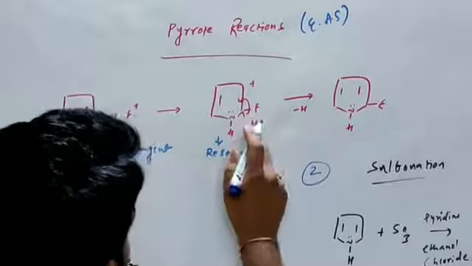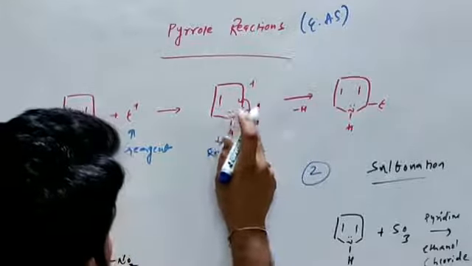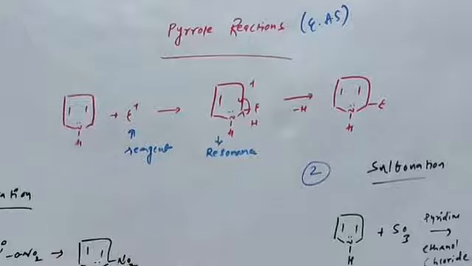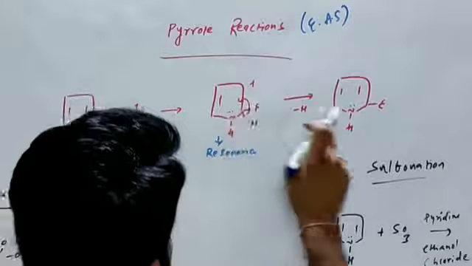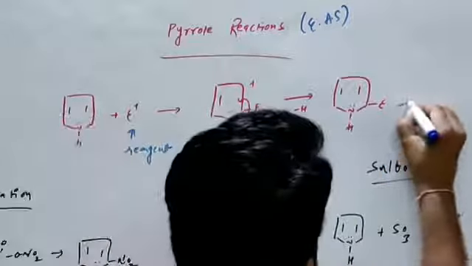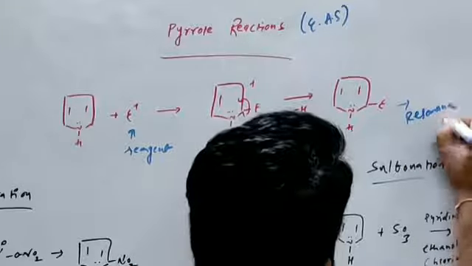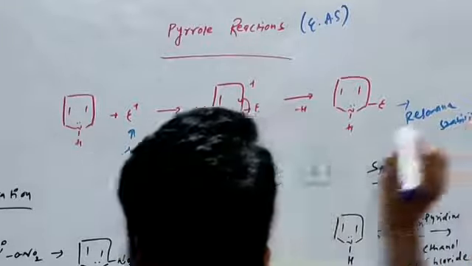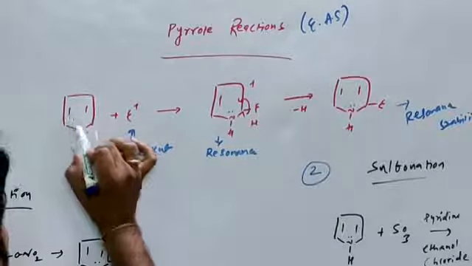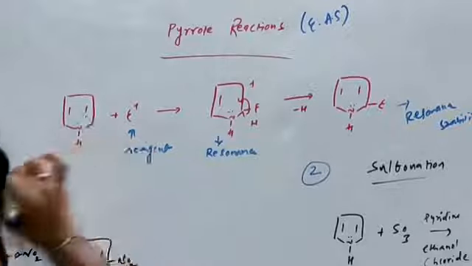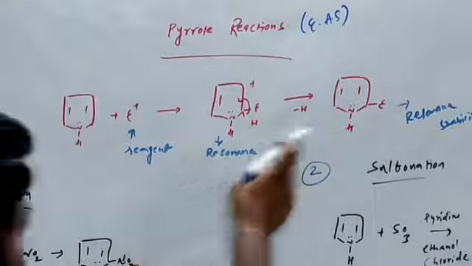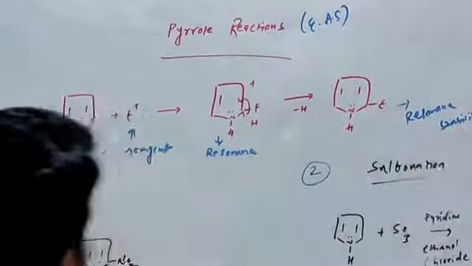After removal of hydrogen, the intermediate converts to the 2-electrophile substituted product. With removal of hydrogen, the pyrrole regains aromaticity and resonance stability. In this compound, the pi electrons and the lone pair of electrons are delocalized. That is why this effect is called resonance. Removal of pi electrons loses the resonance stability; gaining pi electrons gains resonance stability.